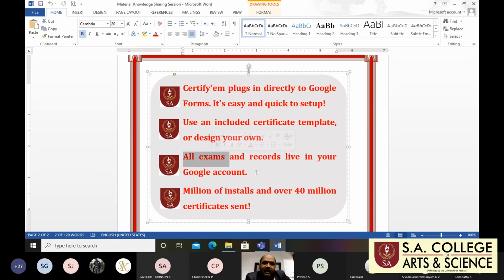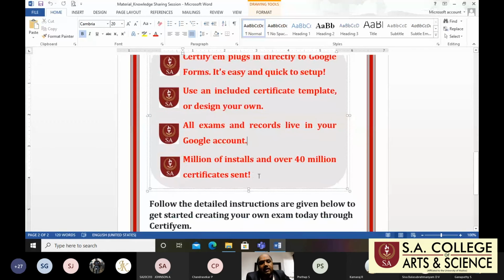Then the recorded data is always maintained safely and securely with the help of your Google account. I will explain the Google concept a little later. A million installs and over 40 million certificates have been sent from Certify-M.